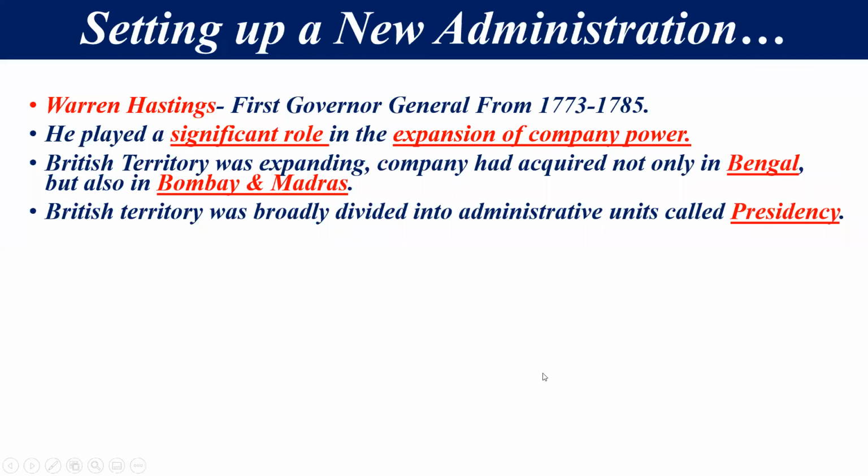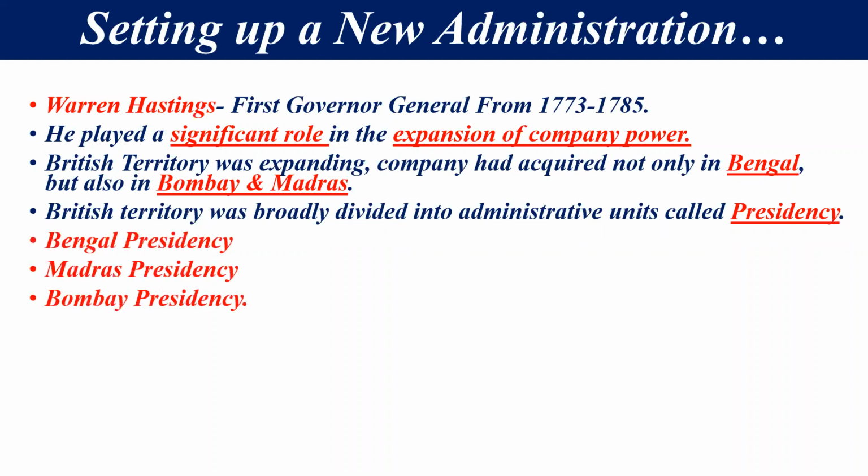अगर हम बात करते हैं ब्रिटिश एम्पायर ने क्या क्या डिफरेंट पॉलिसीज एंड डिफरेंट वॉर मेथड, वॉर मेथड से उन्होंने इंडिया के मैक्सिमम पार्ट पर अधिकार कर लिया. And if we think about it, first of all they created and established their base in Bengal, but after then they captured Bombay and Madras also, and all the British territory was broadly divided into different administrative units, and these administrative units are called presidencies. At that time they had 3 presidencies: Bengal presidency, Madras presidency, and Bombay presidency. These were the administrative units of the British territory.